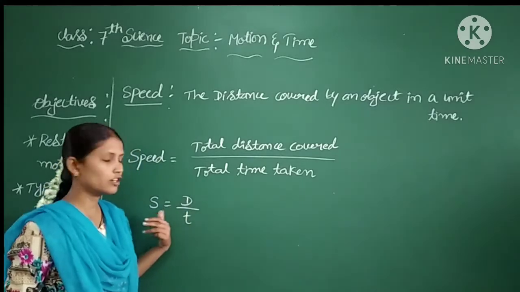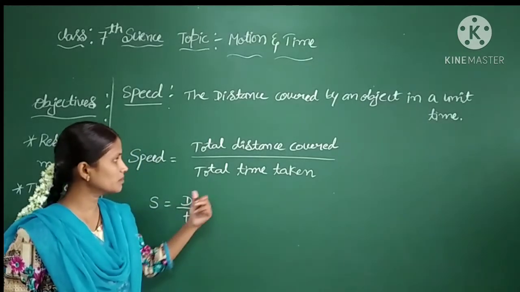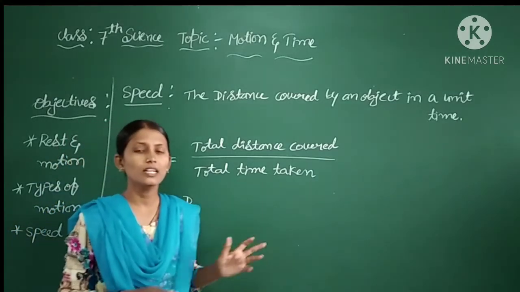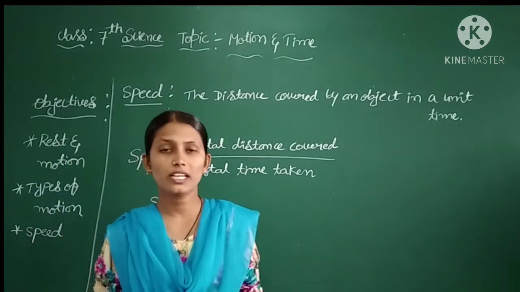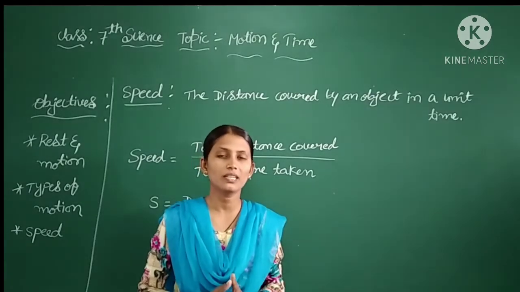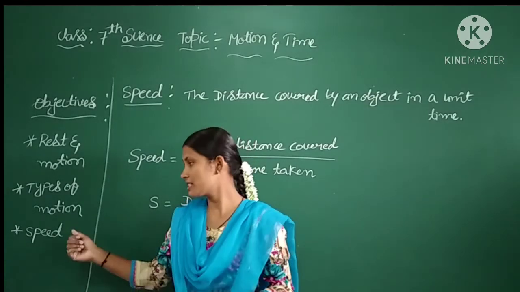That is S is equal to d by t. Here d is nothing but total distance covered. T is nothing but time taken. Okay. Speed is nothing but the total distance covered by an object in a unit time, in a particular time. We can call it the speed.